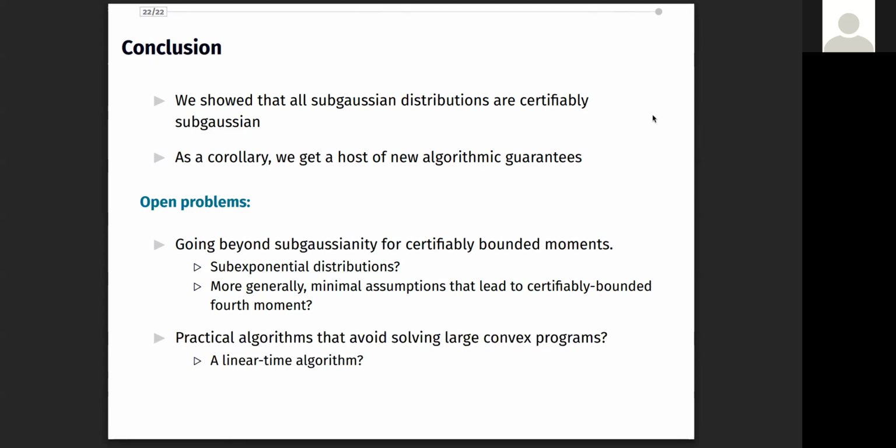Another important direction here is to develop algorithms that not only run in polynomial time, but also are very practical. For example, does there exist a linear time algorithm with similar accuracy guarantees?